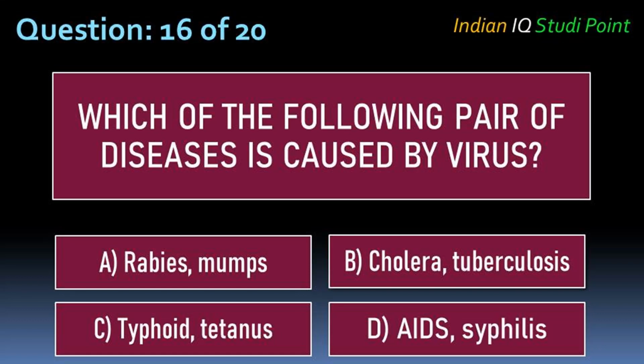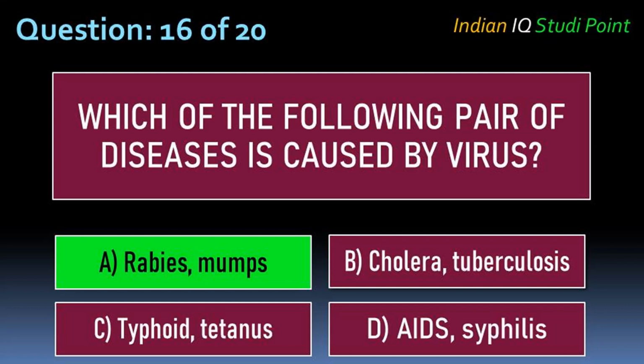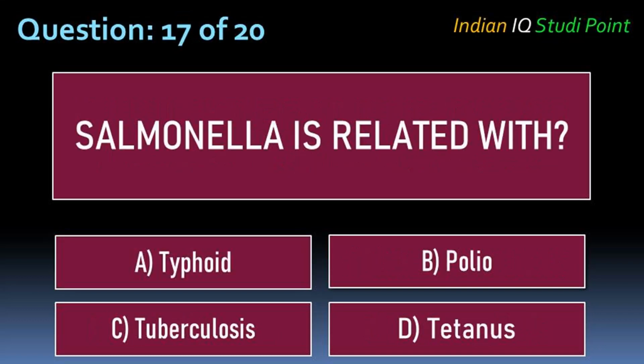Coming to the next question, which of the following pairs of diseases is caused by virus? Option A rabies, mumps, B cholera, tuberculosis, C typhoid and tetanus, D AIDS and syphilis. And the correct answer is option A rabies and mumps.